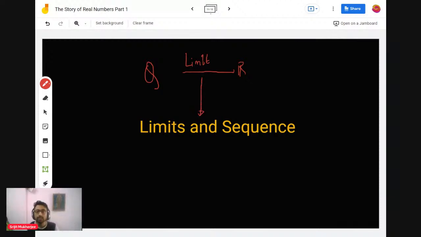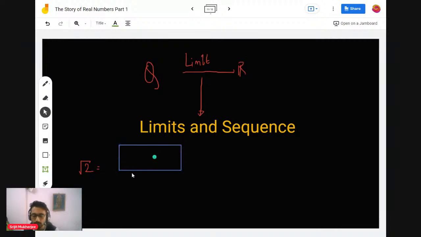If we take a sequence of rational numbers, let me give you an example. You have root 2, right? Root 2 has an expansion. If you just search root 2 in Google, you will get an expansion. Let me write the decimal expansion of root 2. It's like 1.4142 dot dot dot.